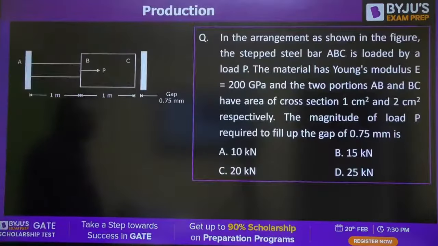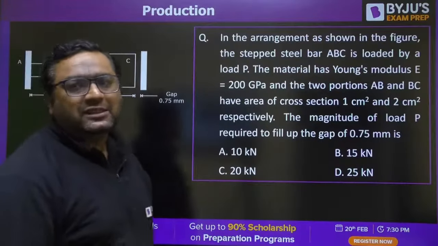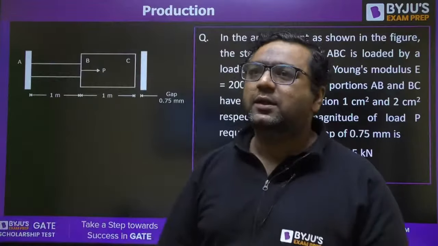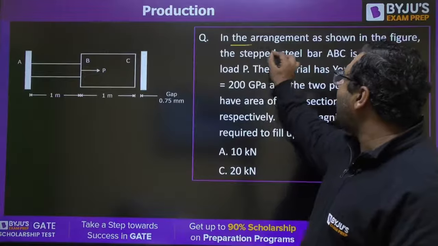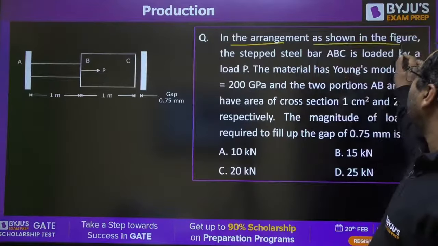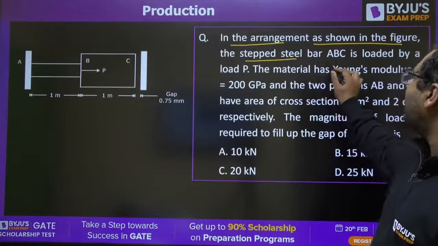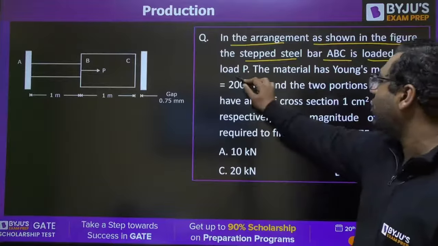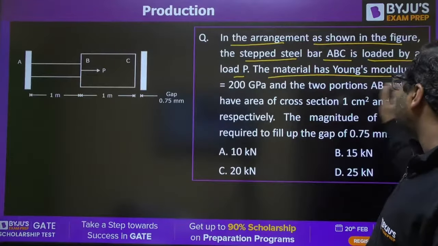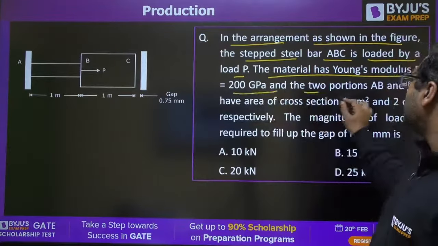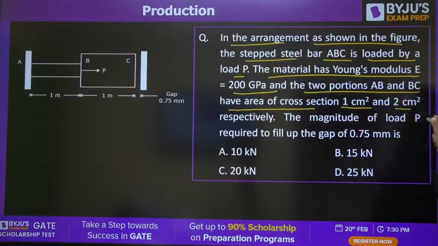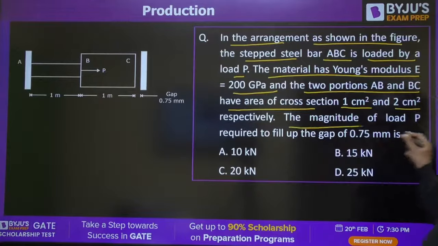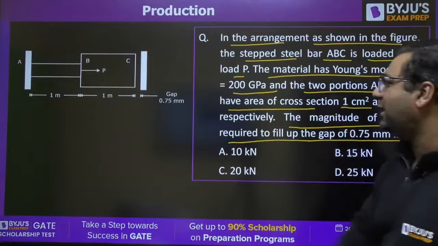So guys, this is the very first question in front of you. This is related to strength of material. So Maniket, you need to answer this question. In the arrangement as shown in the figure, the stepped steel bar ABC is loaded by load P. The material has Young's modulus of 200 GPa. The two portions AB and BC have areas of 1 centimeter square and 2 centimeter square. The magnitude of the load P required to fill the gap.